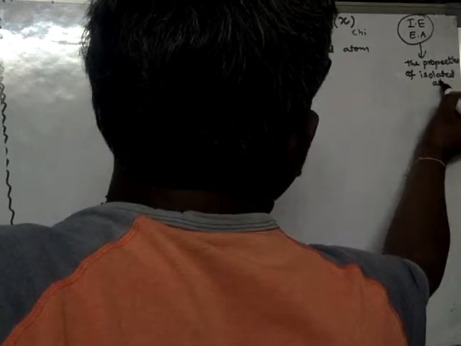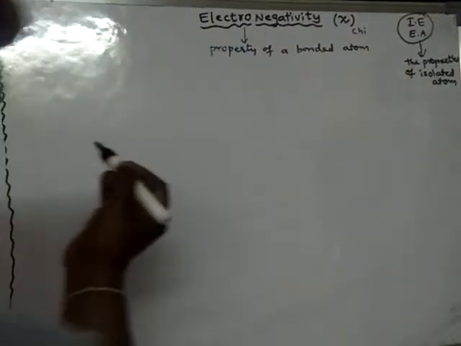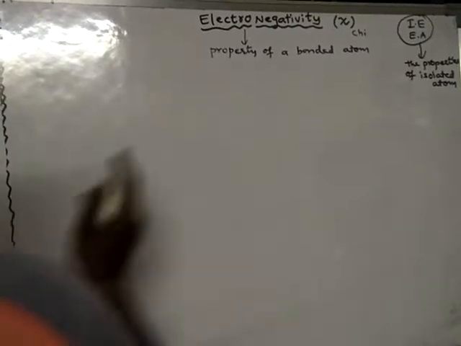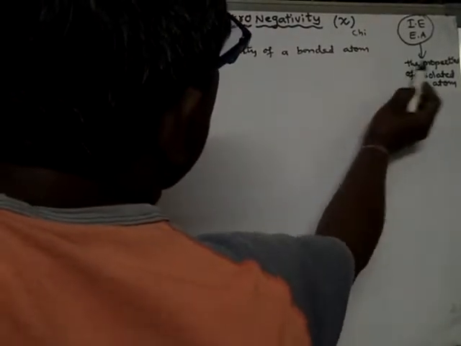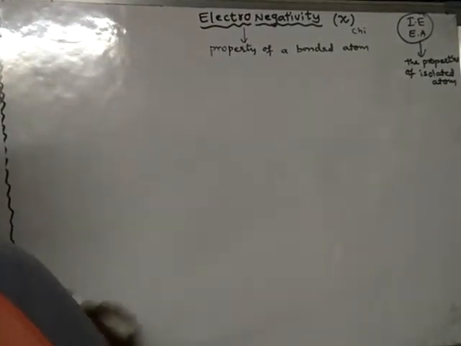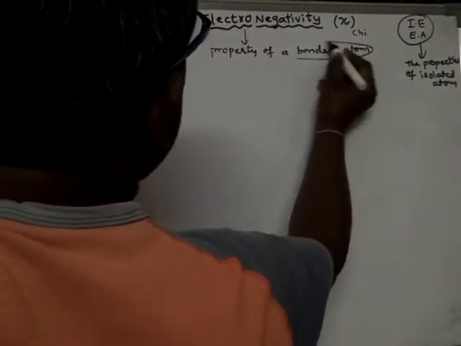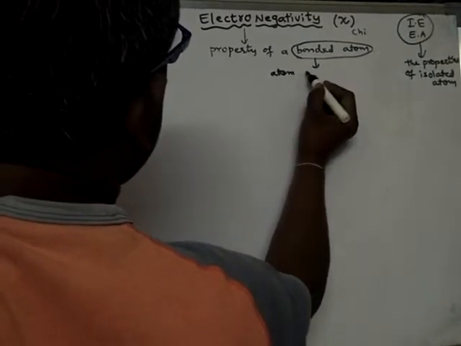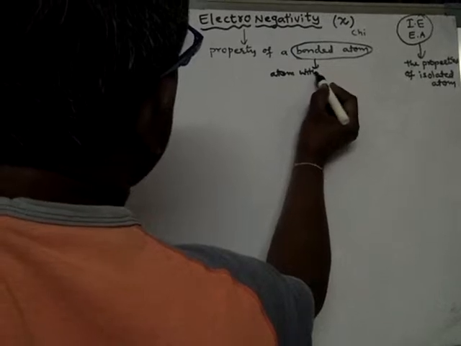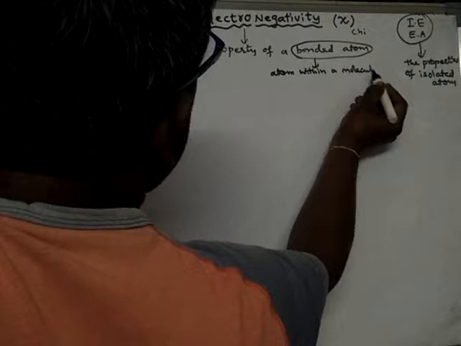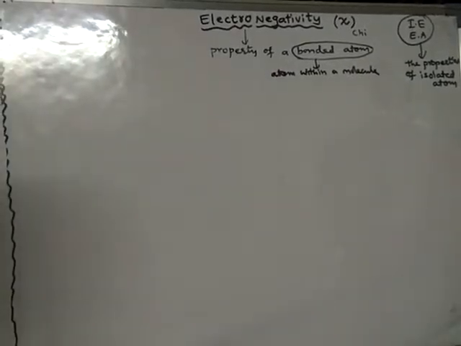What is an isolated atom? An isolated atom means a single atom or a separate atom. So ionization energy and electron affinity are the properties of an isolated atom, whereas electronegativity is the property of a bonded atom. That means an atom within a molecule. So it is the property of an atom which is present within a molecule.